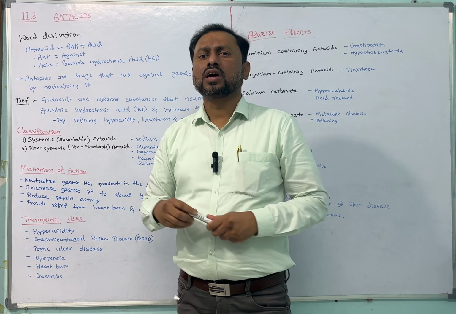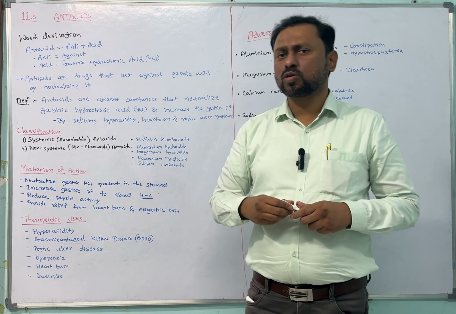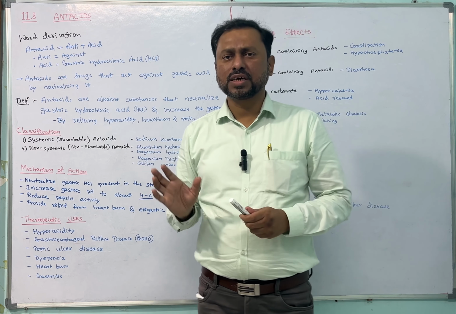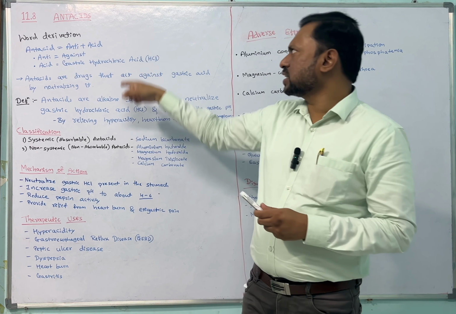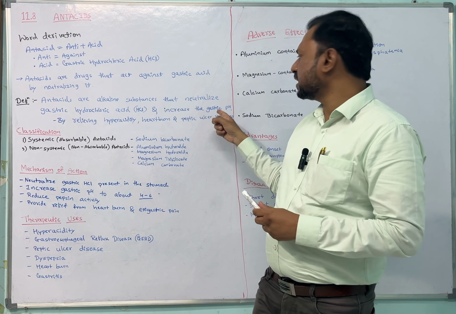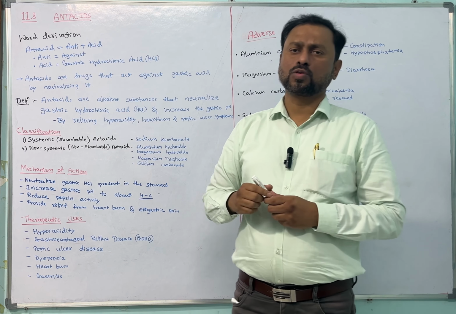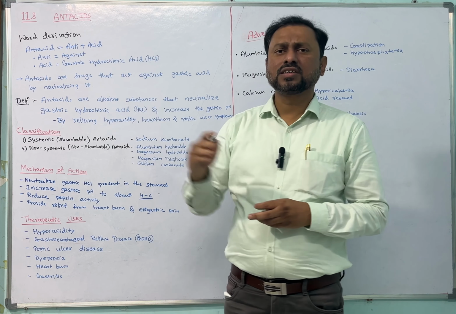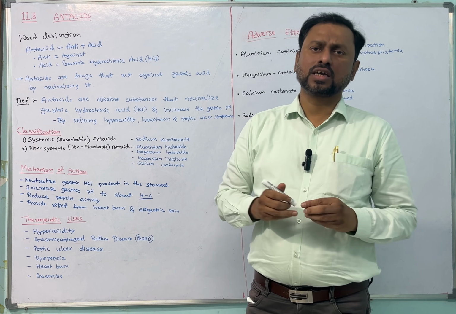You know, in the stomach the pH is 1 to 2.5 or maximum 3. After giving these antacid substances or drugs, it increases the gastric pH up to 4 to 6. Like this, the drug is helpful for neutralizing.